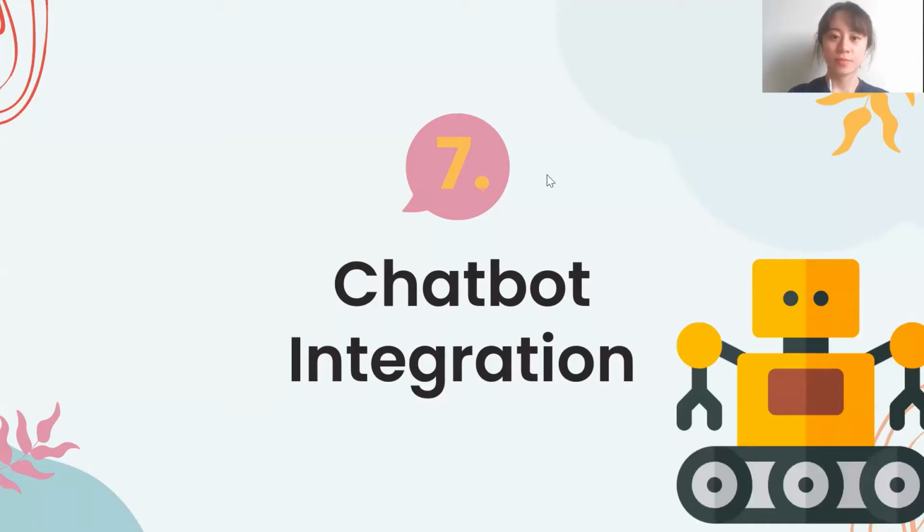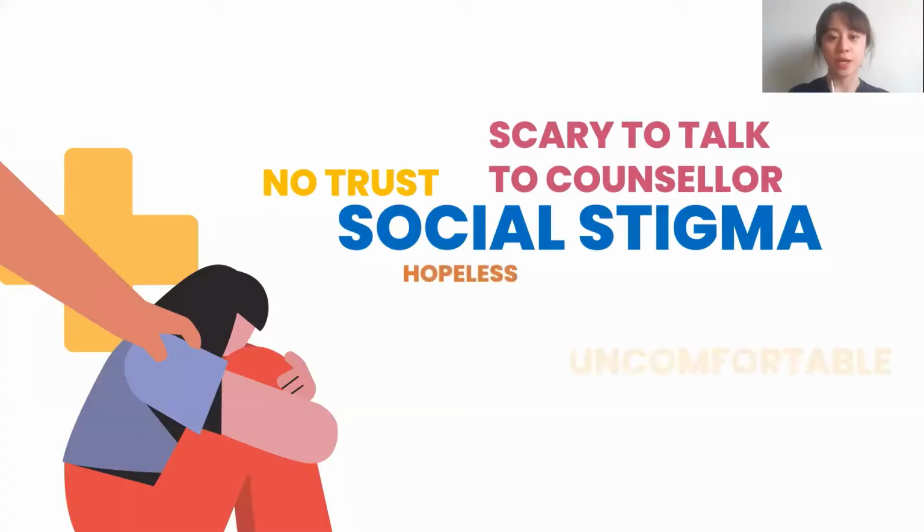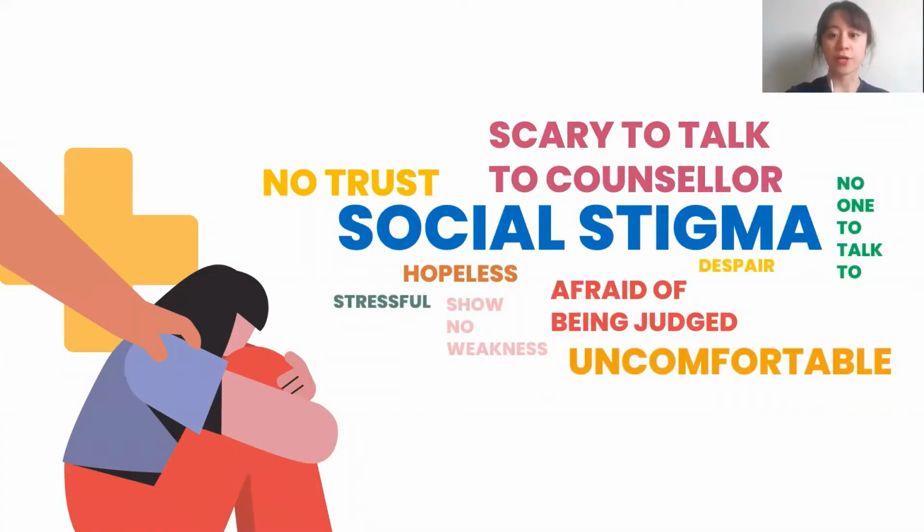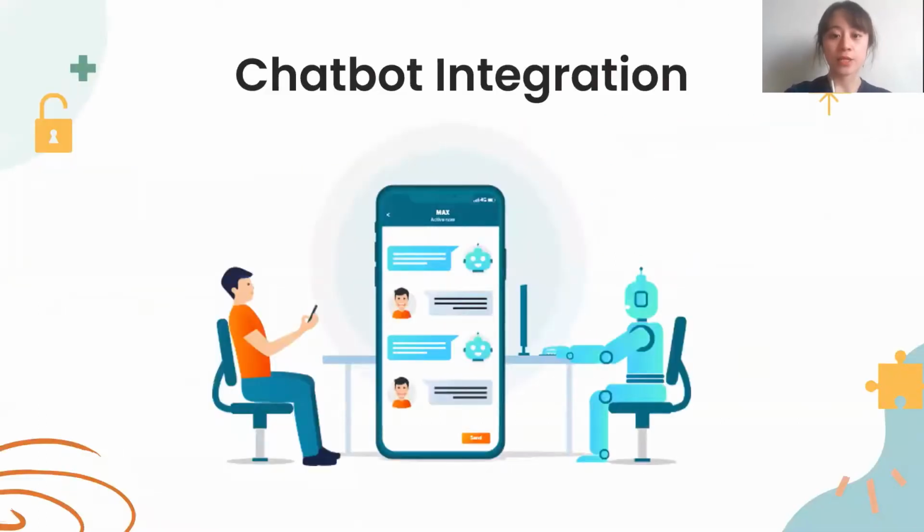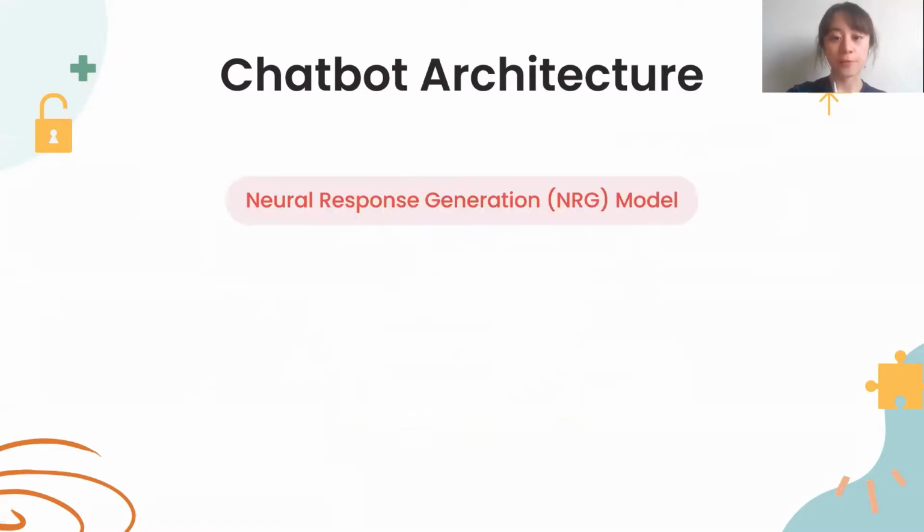Thank you, Jia. Next, I'll be sharing about our chatbot integration. Youth with suicidal thoughts may be afraid to reach out for help due to reasons like social stigma, afraid of being judged, or not feeling comfortable confiding in a professional setting. According to research, chatbots can help in the early detection of suicidal behaviors as they build conversations with youth behind a screen, eroding the fear that deters them from seeking help.